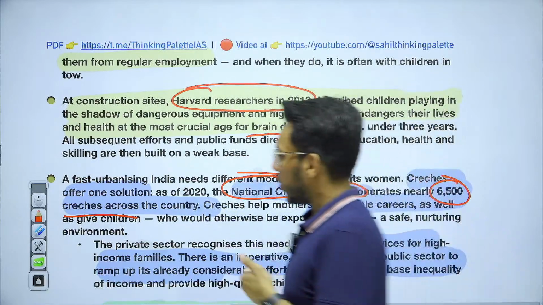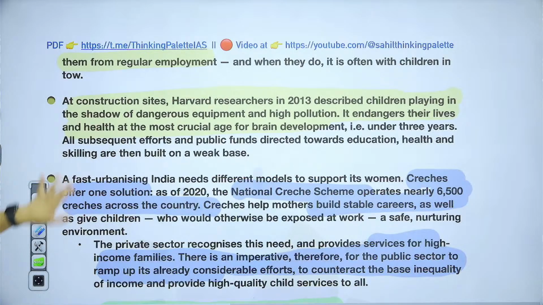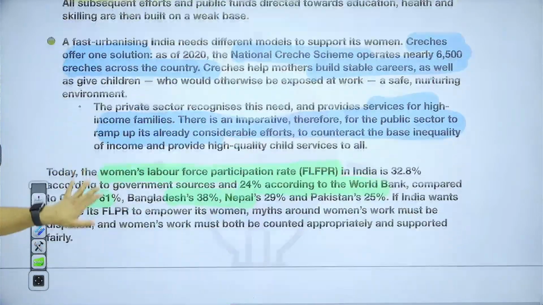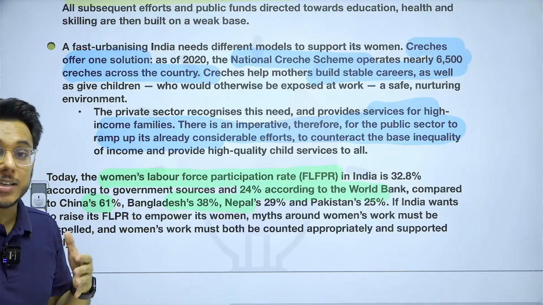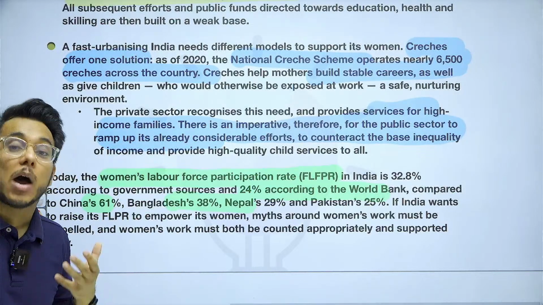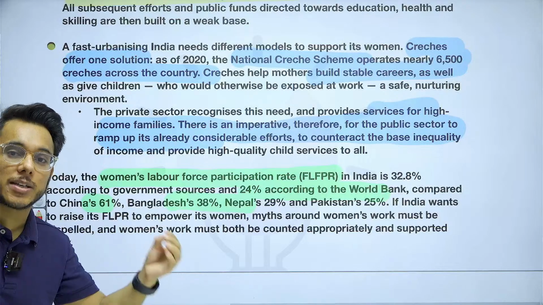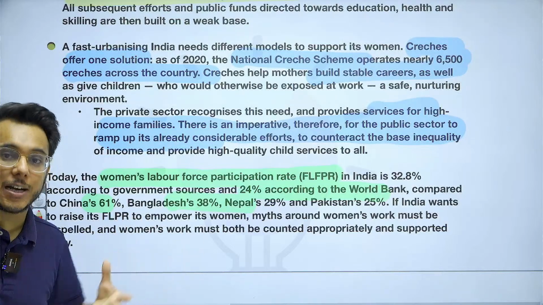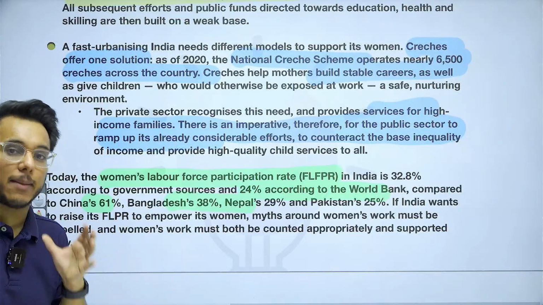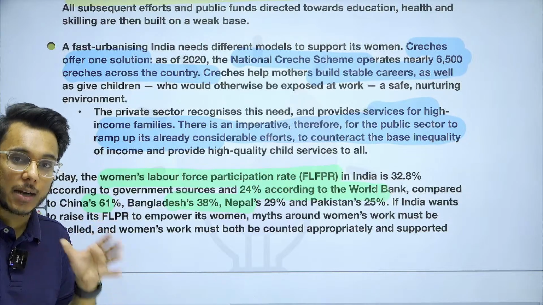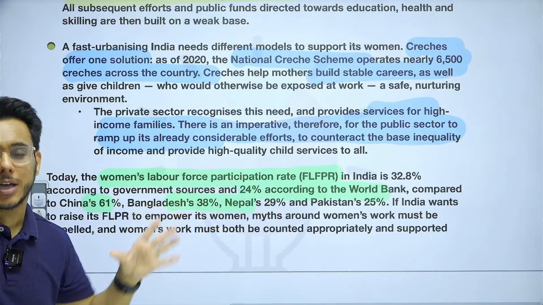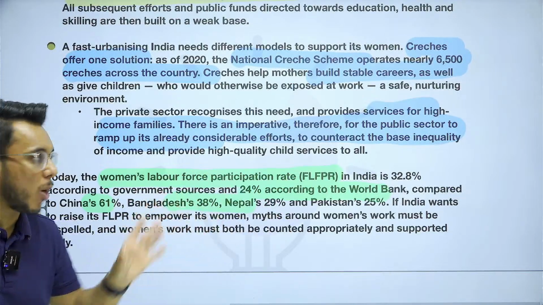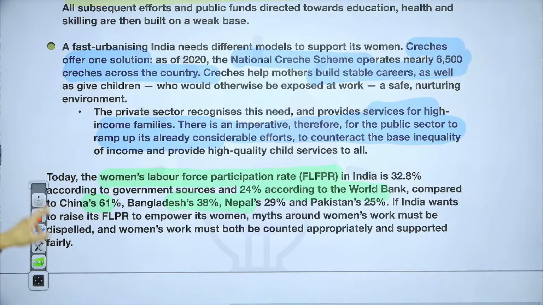Okay, fine. Now, one more thing: if these government creches under the National Creche Scheme are not there, what is the only option? The only option is to go for private daycare, private creches, but they are very expensive, and poor people are not able to afford that. Then women need to again turn to the home responsibilities, have to take a mommy track. So this is something that is to be focused upon.